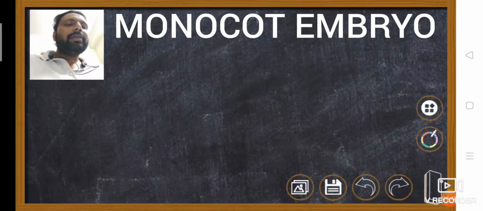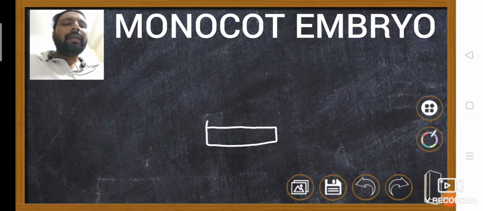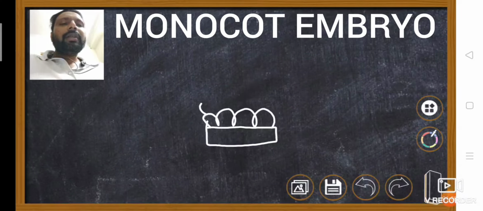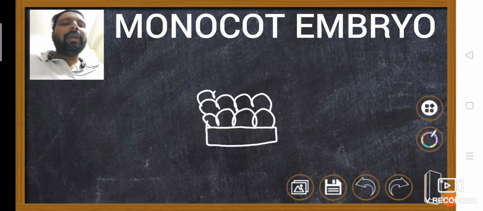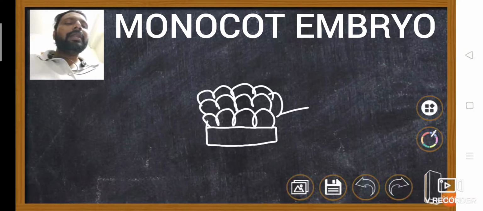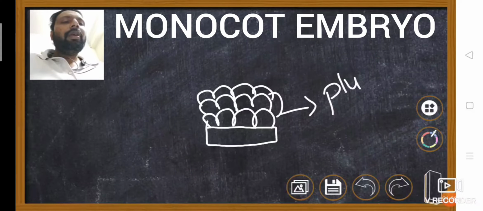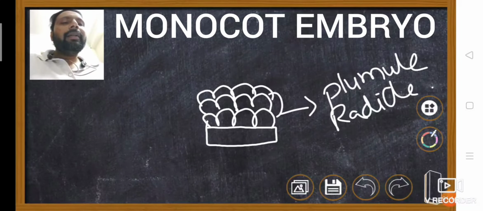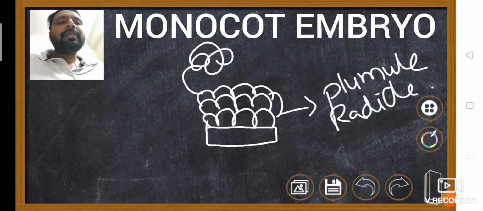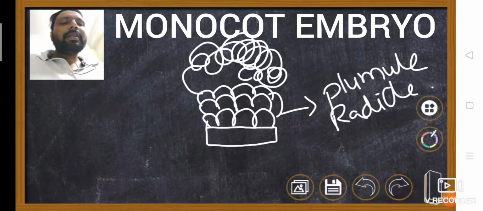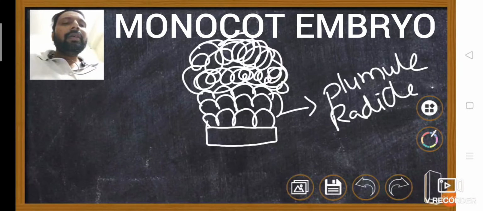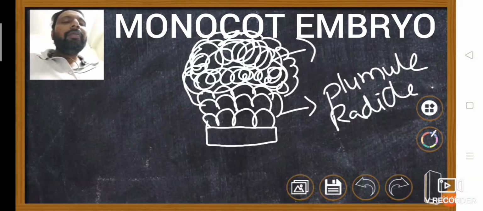Clearly, during the development, this is the basal cell, and the middle cells undergo division. These middle cells finally develop into the plumule and radicle. The terminal cells undergo division and finally form the cotyledon. These are the terminal cells which form a cotyledon.